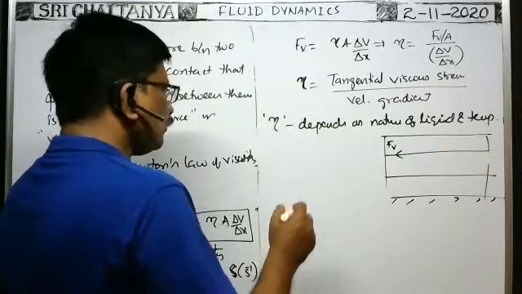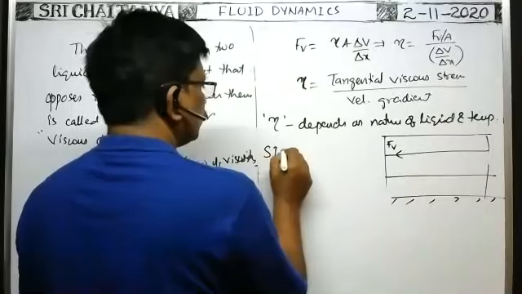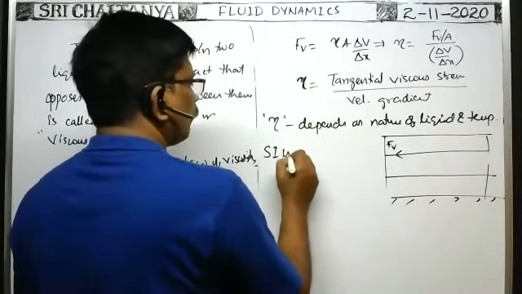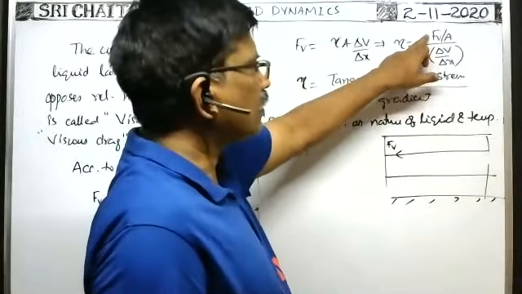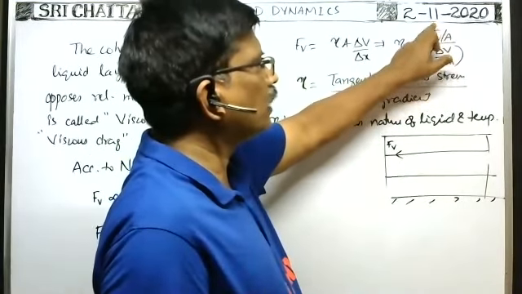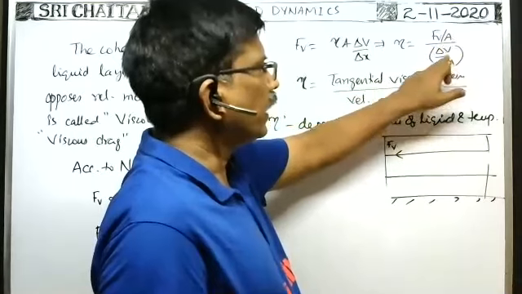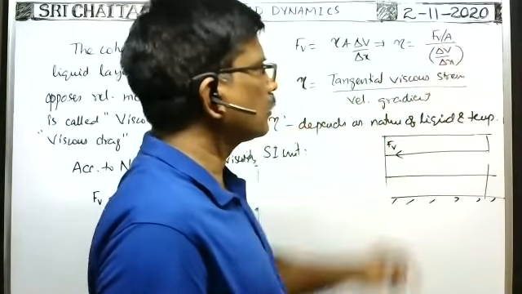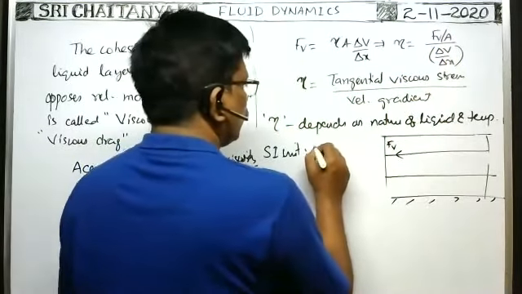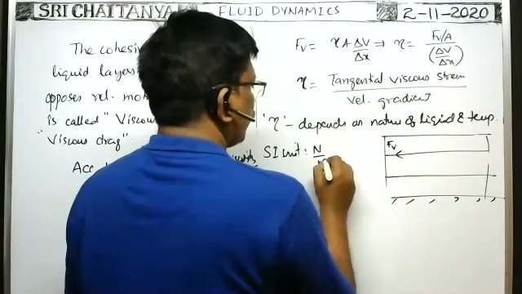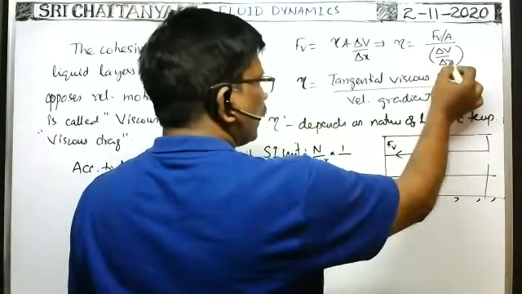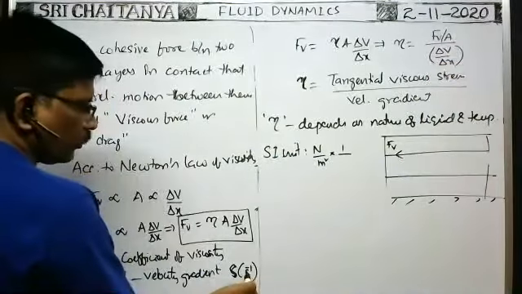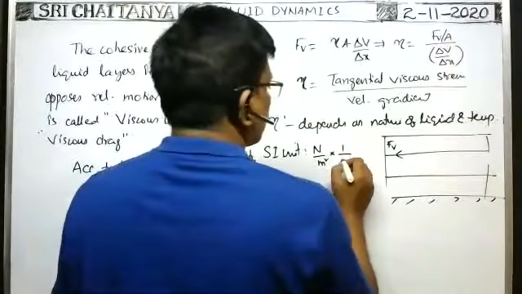What is the SI unit of the coefficient of viscosity? Viscous stress means force by area, Newton per meter square. Divided by velocity gradient, delta V by delta X, whose unit is second inverse.